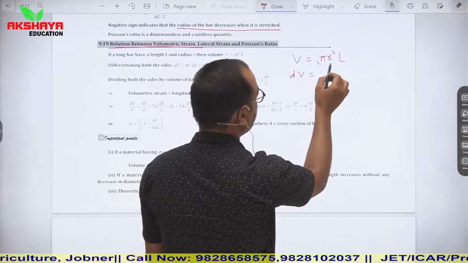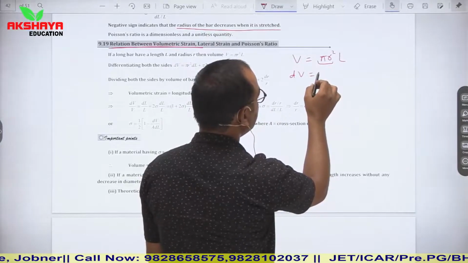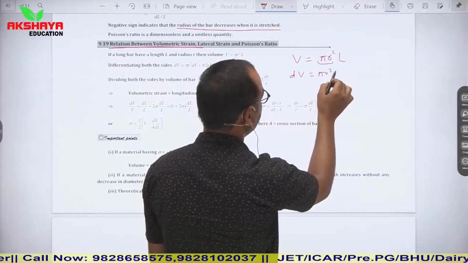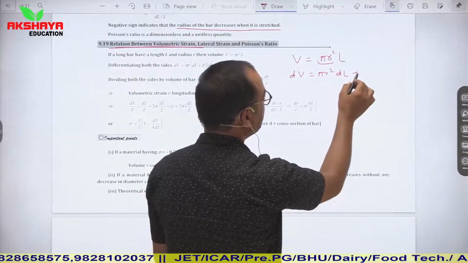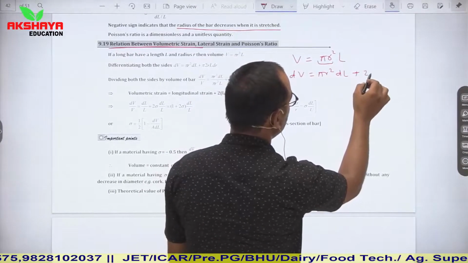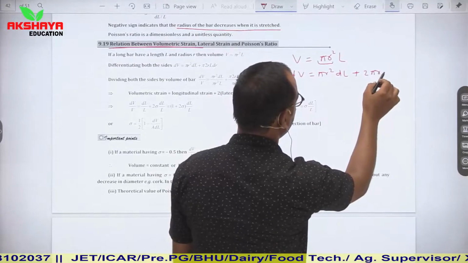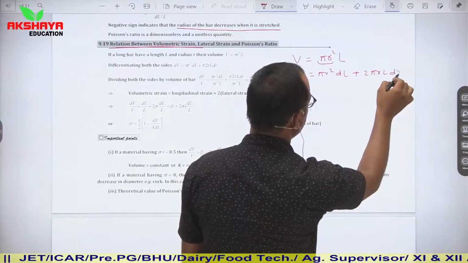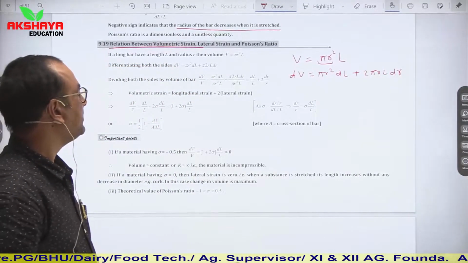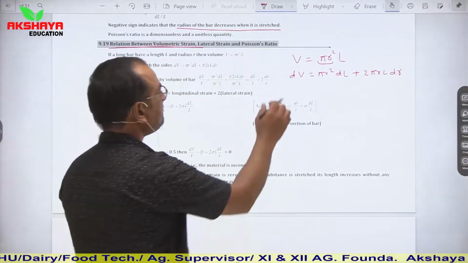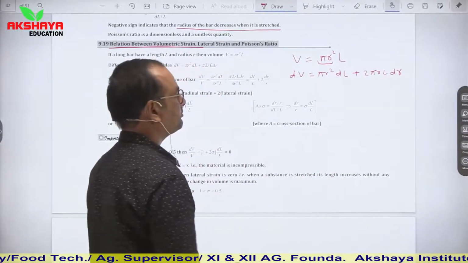So first keep pi r square as constant and change in length. So it is pi r square dl plus, now pi into L constant and r square is variable. So it is 2 pi r L dr. So this is the differentiation of this value, and from here we can see divide both sides by volume.